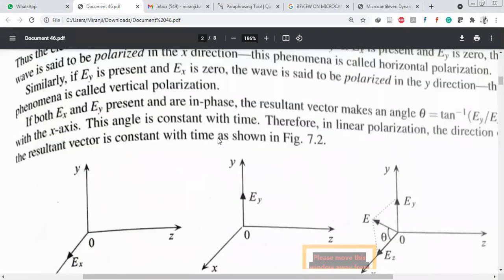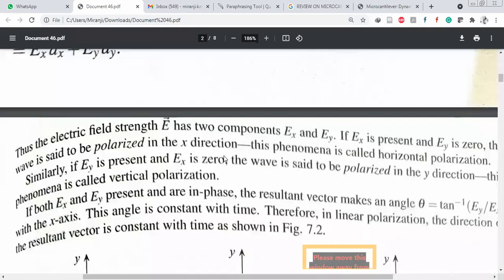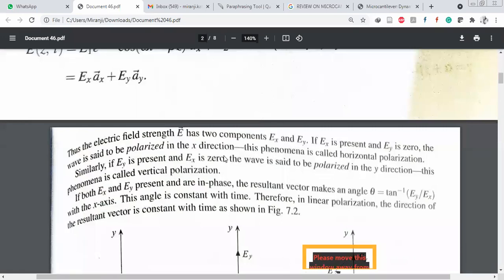See this concept. Okay, thus the electric field E has two components, Ex and Ey. If Ex is present, Ey is zero. Why? Because at any time only one component is present. Okay, the wave is said to be polarized.